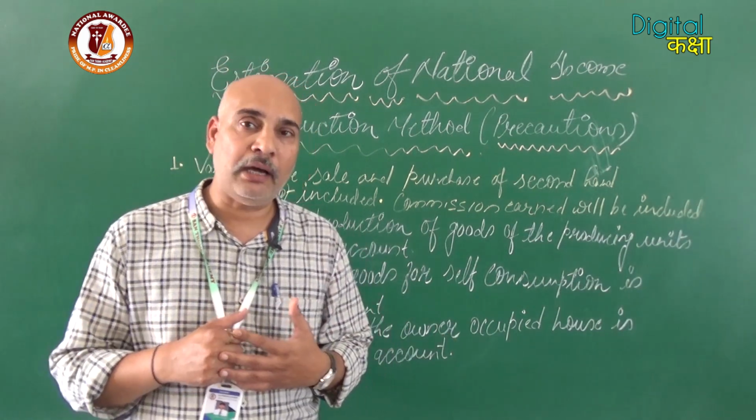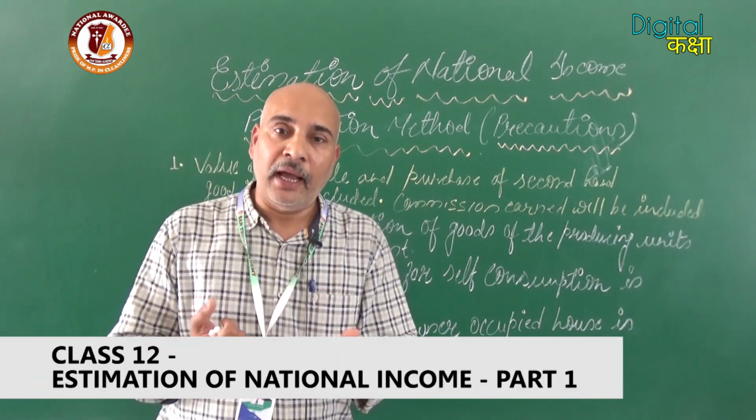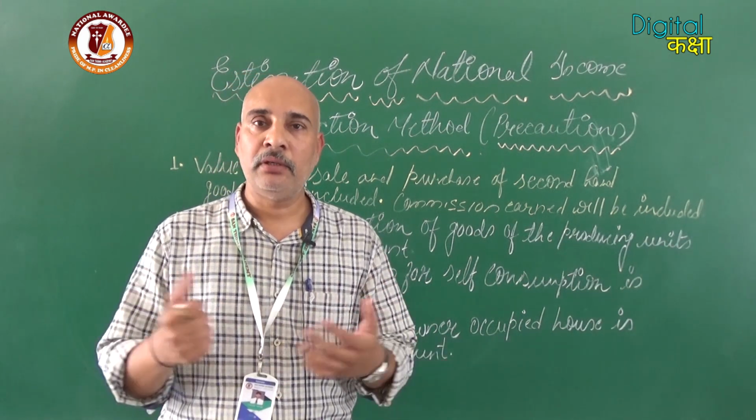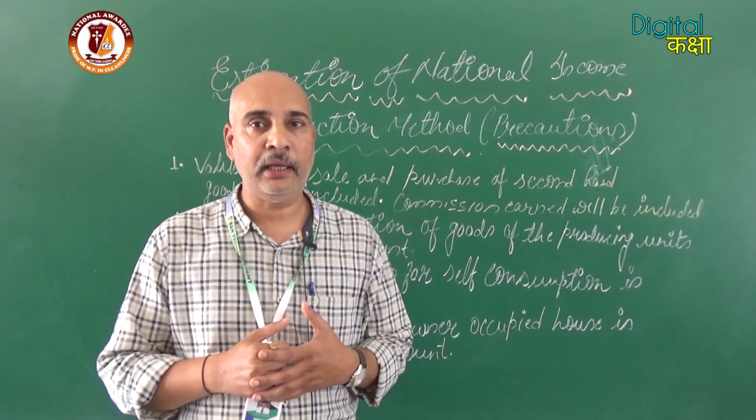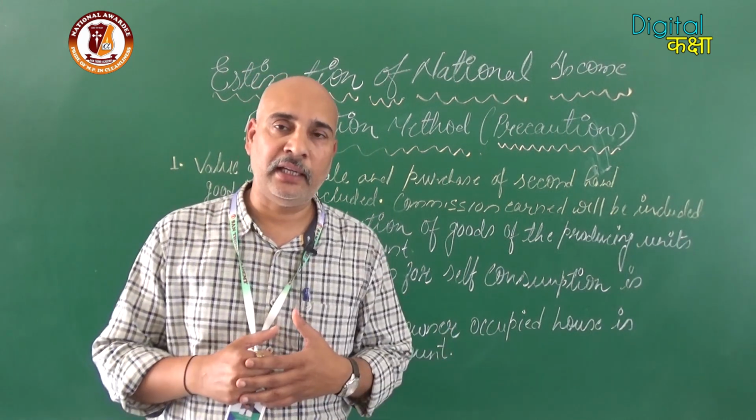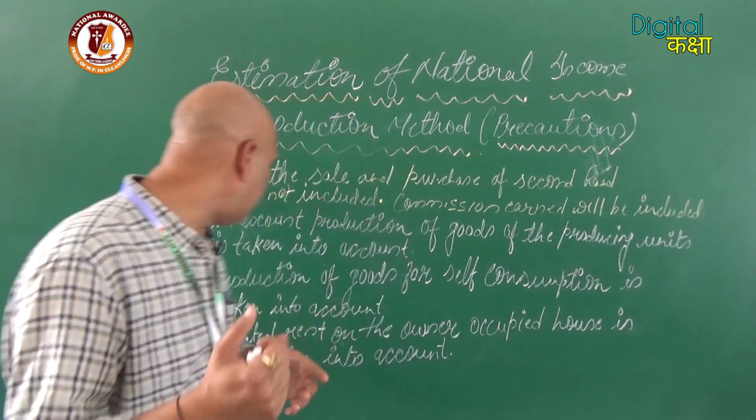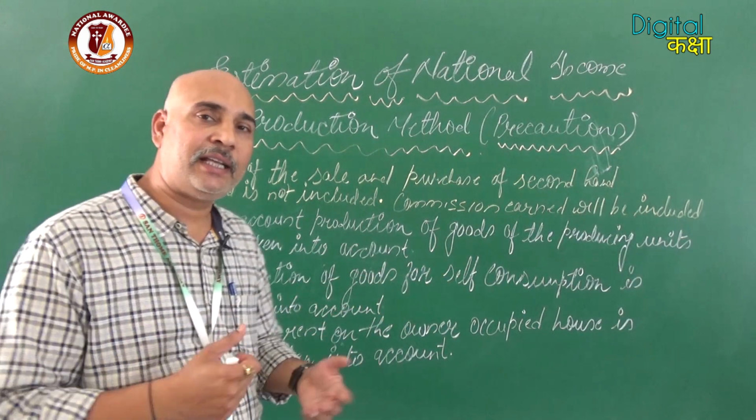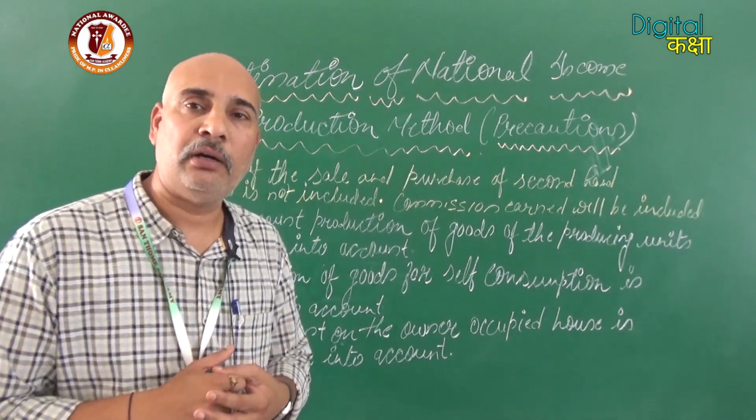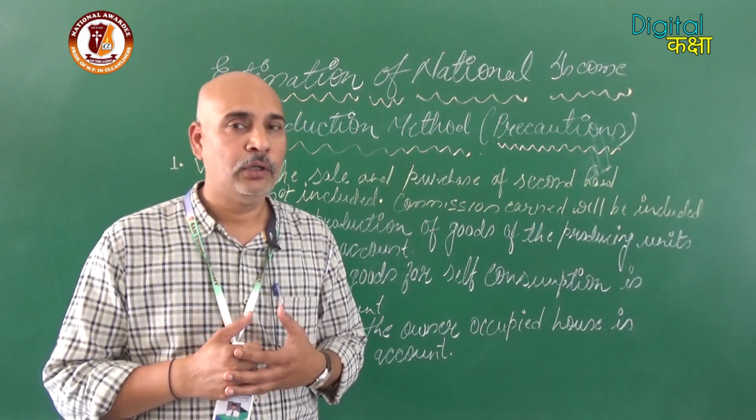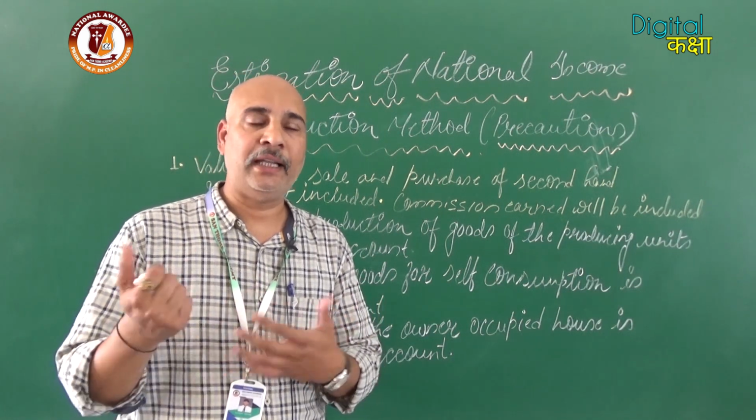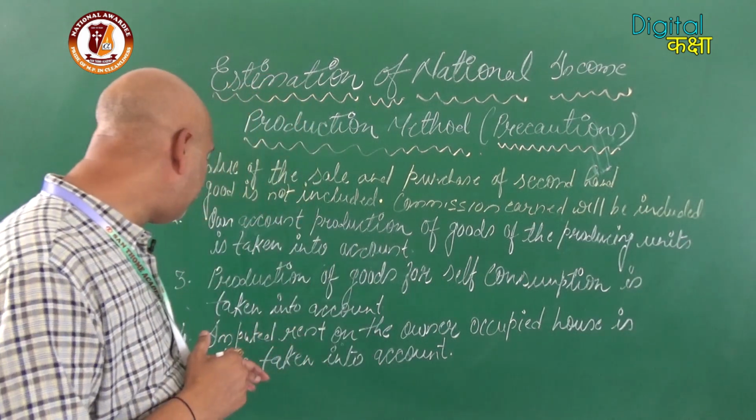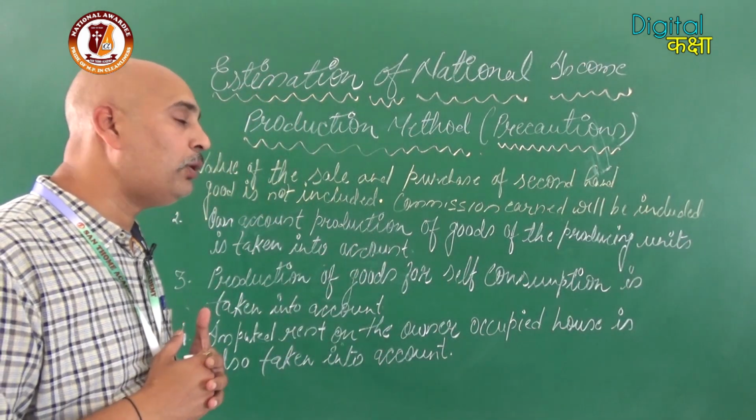In the same way, suppose a farmer is producing wheat and some amount is kept for own consumption. There will be a certain value of the goods and it will be estimated. That is mentioned in the second last or last point. Another point: production of goods for self-consumption is taken into account. A farmer producing goods for own consumption, or suppose he is not going to sell, that article will be included because it has some value. The last one is imputed rent on the owner occupied house.